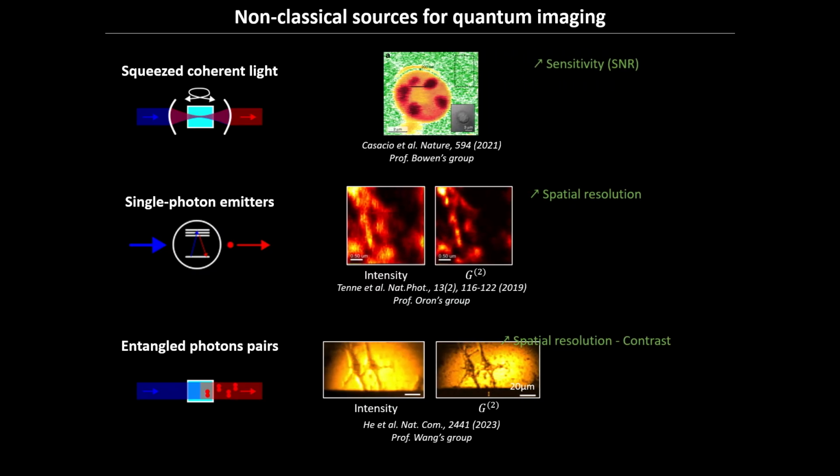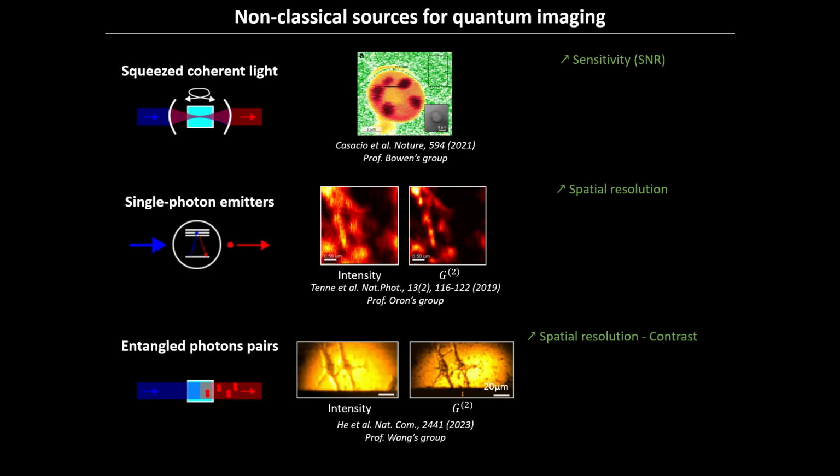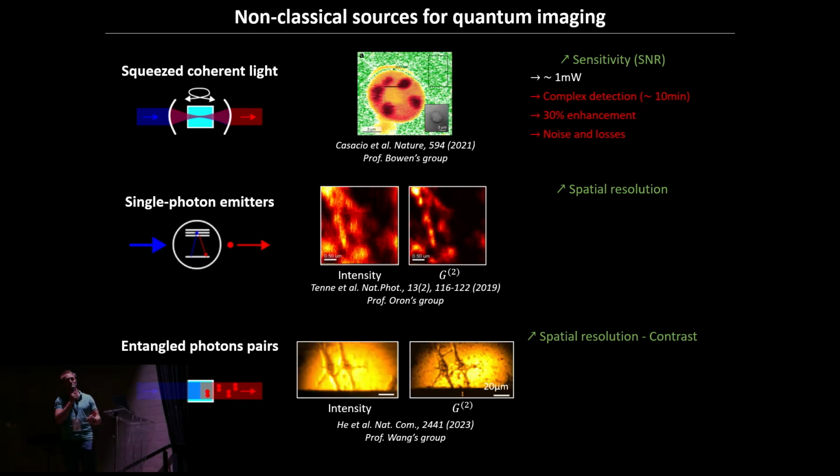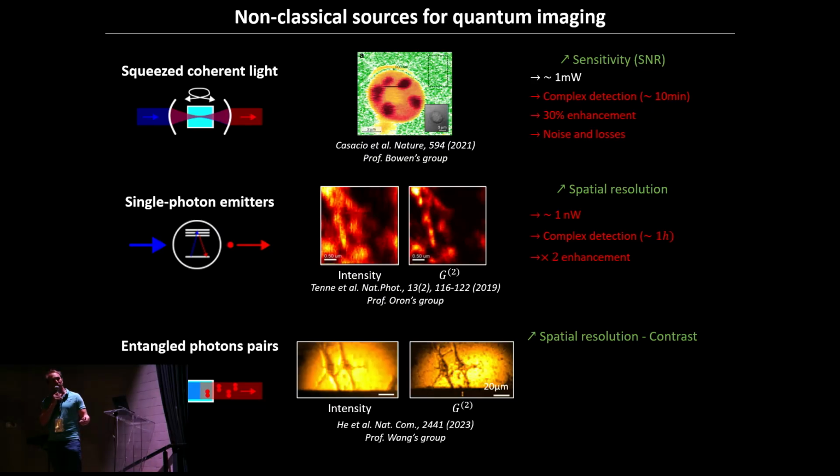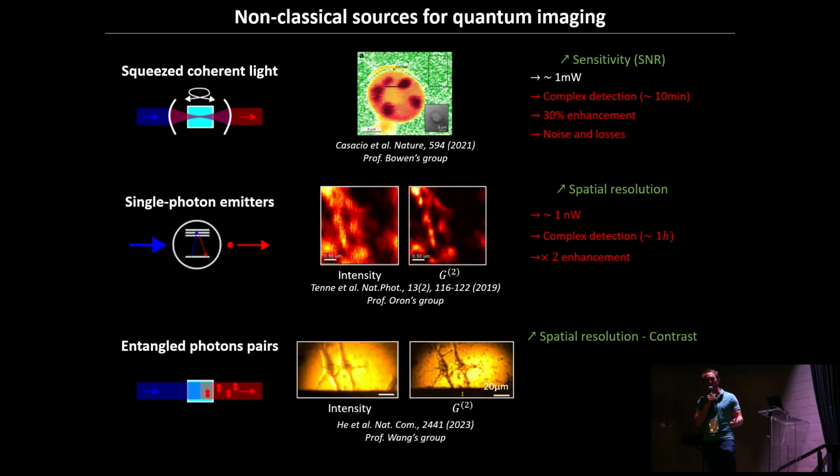They have some advantages, but you have to be very careful when you talk about advantages in quantum imaging, because when you try to practically implement the system, there are a lot of drawbacks. Typically here, okay, you can operate at the milliwatt, which is okay, but it's a very complex detection, 10 minutes, so everything must be very, very stable. Only 30% enhancement, if you have noise and losses, you lose everything. In that case, very long acquisition to measure this G2, around an hour, and only a ×2 enhancement. So do you want to pay the price of just a factor 2 for an hour enhancement?